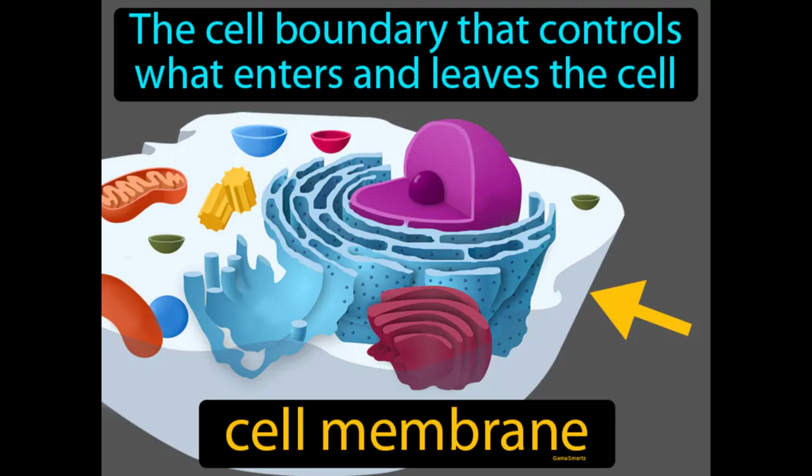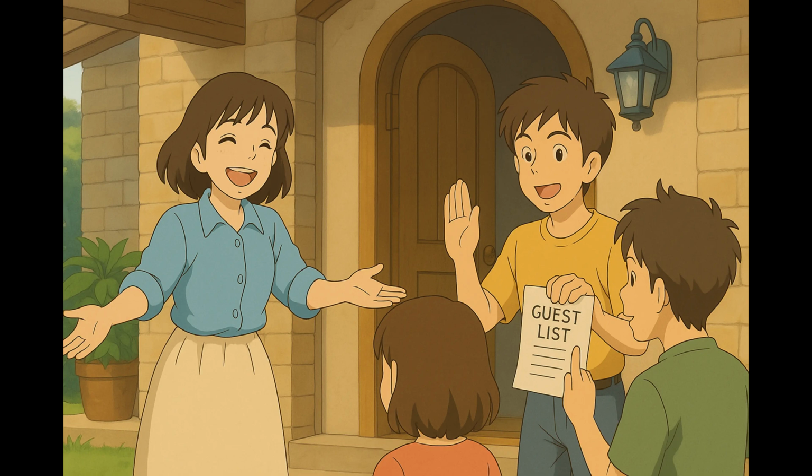The cell boundary that controls what enters and leaves the cell: membrane. The cell membrane is a thin, flexible layer that surrounds the cell and acts as a gatekeeper to protect and organize the cell's content. Imagine you're hosting a party at your house, and you want to ensure only your invited guests can enter, while keeping out gatecrashers. This scenario is similar to how a cell membrane functions, as it selectively allows certain substances to enter or exit the cell while blocking others.